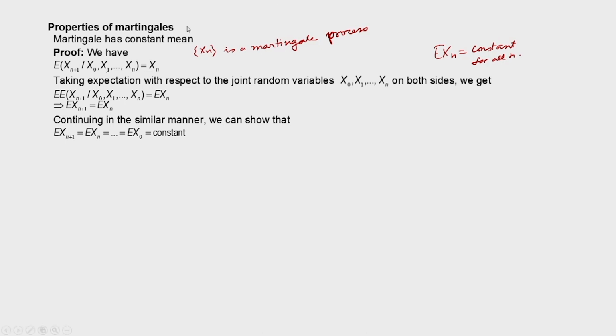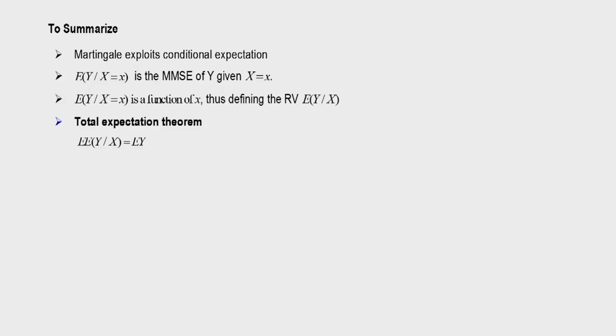Let us summarize the class. Like the Markov chain, which exploited conditional independence, the martingale exploits conditional expectation. And one important result we saw is that E of y given x is the minimum mean square estimation of y given x equal to small x.